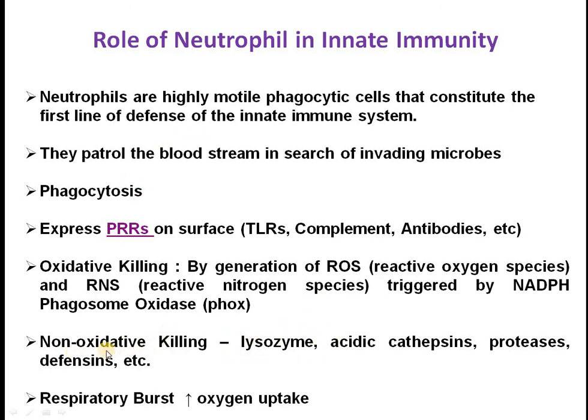And they also can protect our body by different non-oxidative killing methods, that is by using lysozyme, acid protease, acidic cathepsins, and defensin. These are the molecules which are secreted from the neutrophils, and they can damage the pathogenic substances. And they also can increase the respiratory burst by increasing the oxygen uptake. So by this process, the neutrophil can protect our body from different invading organisms.